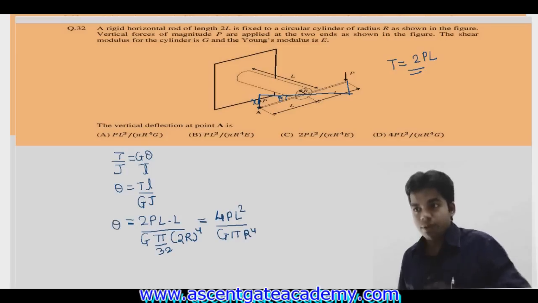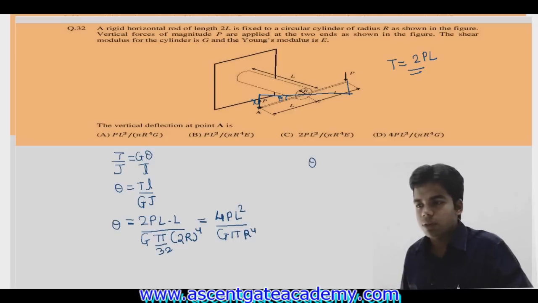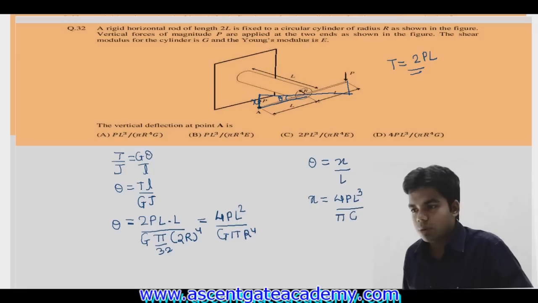From the figure we know that tan theta, and since theta is very small, tan theta is nearly equal to theta. This theta is equal to what? Perpendicular upon base. Getting this or not? So perpendicular is x, base is L, so x is equal to theta into L. So x will be equal to 4PL cubed upon pi G into r raised to the power 4. That's it. Answer is D.